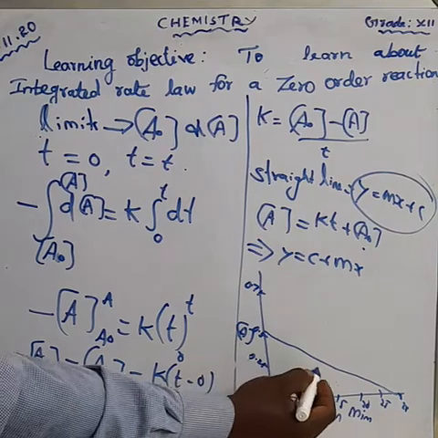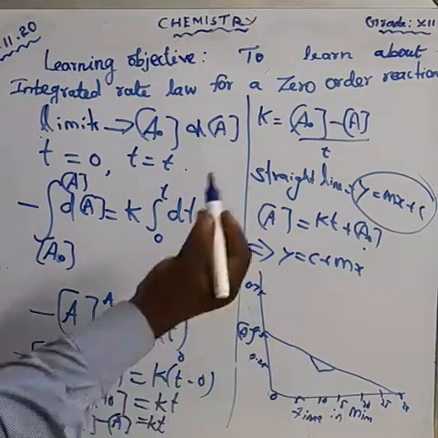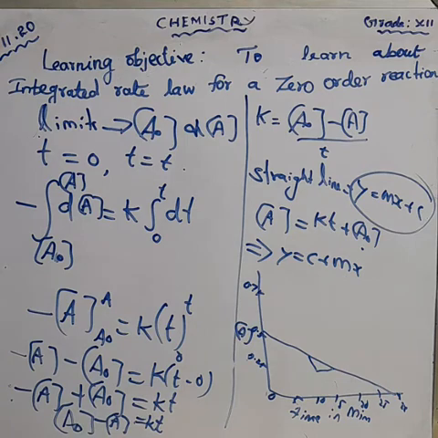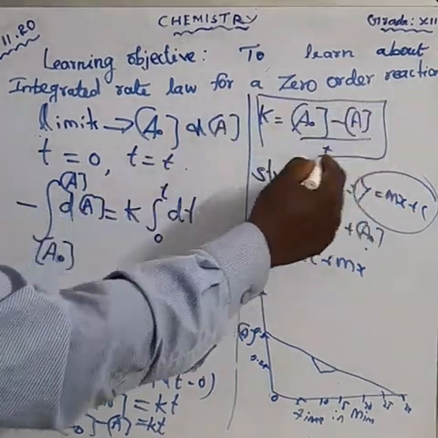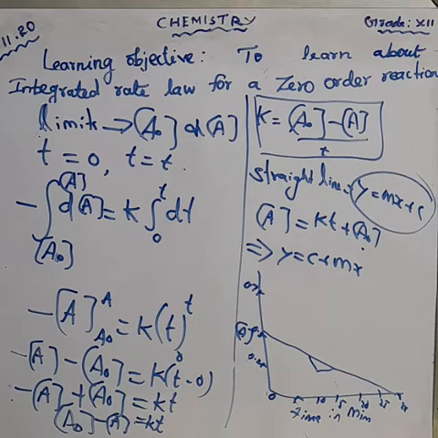We can take the slope, and the negative of the slope gives k. This is the equation: K is equal to A naught minus A divided by T. This is one of the important 3-mark questions. Try to learn this question: write the integrated rate law for the zero order reaction. If you have any doubt, please call me. Next we have to learn about examples.